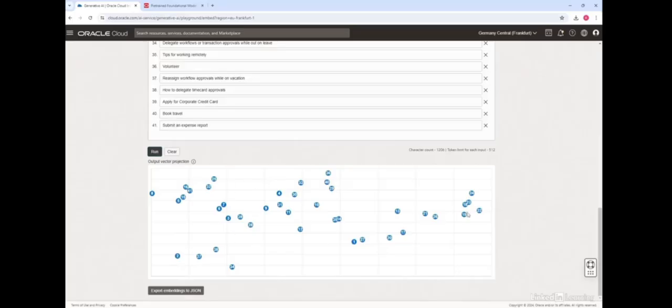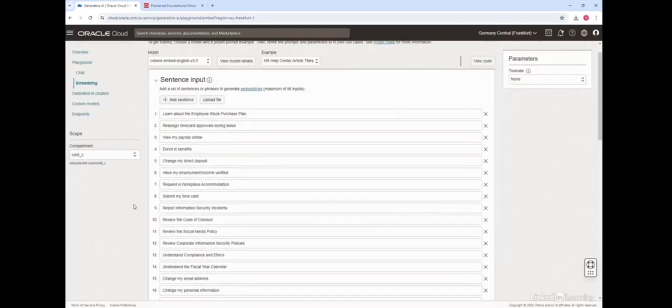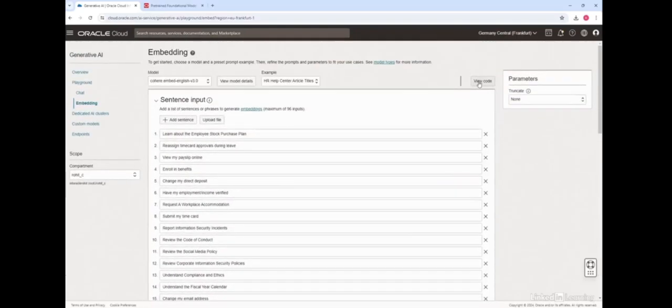So you can see this in action: why something like semantic search works based on embeddings. Once you have this representation, if a new query comes in and someone asks about skills, you would return these articles. If someone asks about time card and how to manage them, or vacation, you would return those. Hopefully that gives a quick demo on how these embeddings work. And again, this is all available here. You can click on code and take this code and embed it in your AI applications.